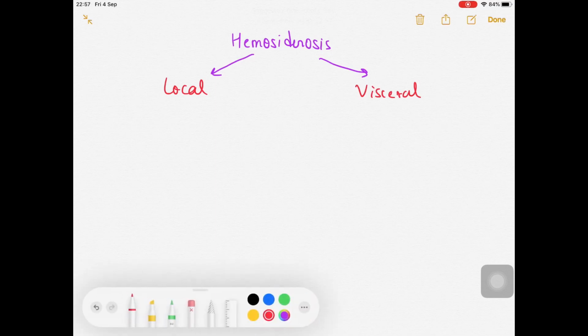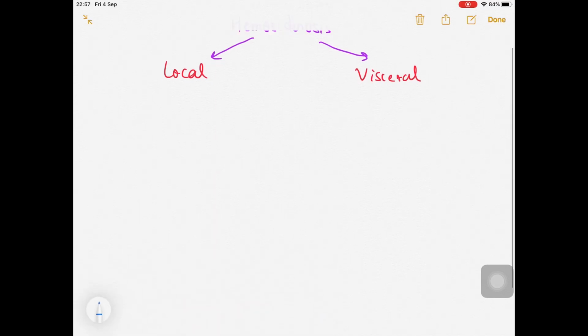Anyways, local hemosiderosis. First of all you should know the basic difference. This will be seen in internal hemorrhage cases. Here, which kind of hemolysis will be seen in the patients? Extravascular hemolysis, very important.